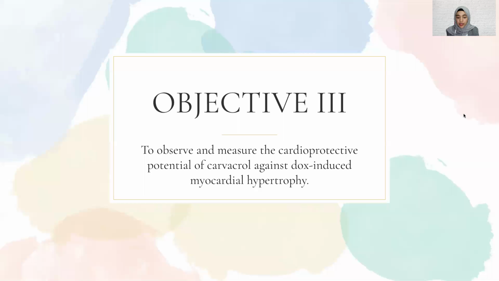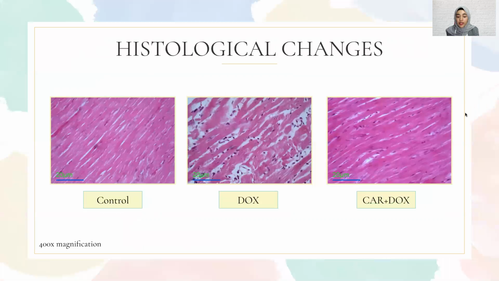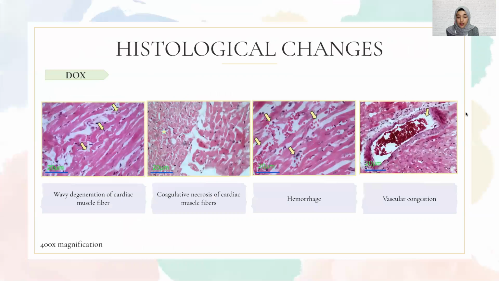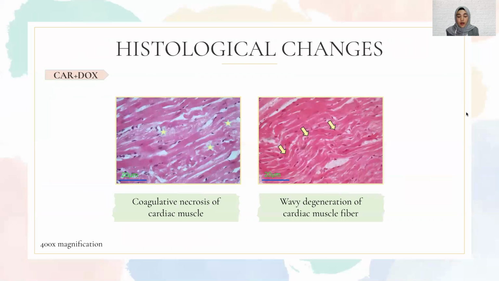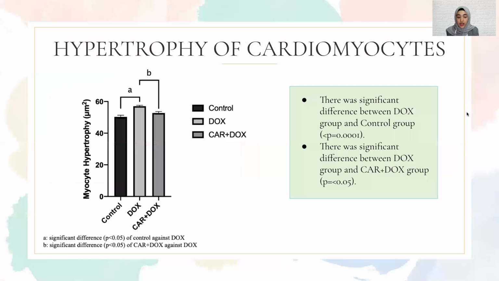Moving on to the third objective. These are the representative images for all groups. For the dox group, as you can see, there is evident wavy degeneration of cardiac muscle fibers, as well as coagulative necrosis of myocardium, hemorrhage and vascular congestion. On the other hand, the Carvacrol plus dox group has shown some degree of coagulative necrosis and wavy degeneration of cardiac muscle fibers. This graph measures the cardiomyocyte hypertrophy that occurred in each group. There is a significant difference between dox and control group with a p-value of less than 0.05, and there is a significant difference between dox and Carvacrol plus dox group with a p-value of less than 0.05.